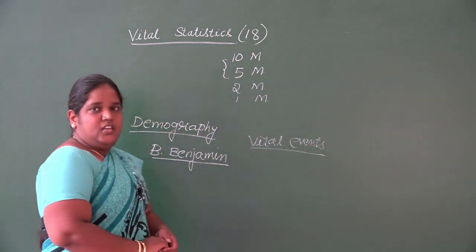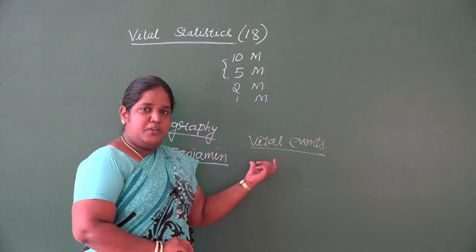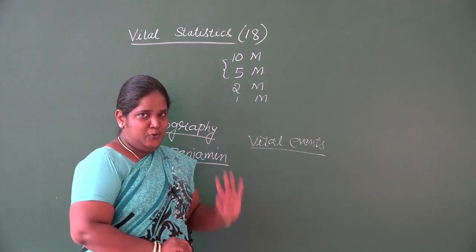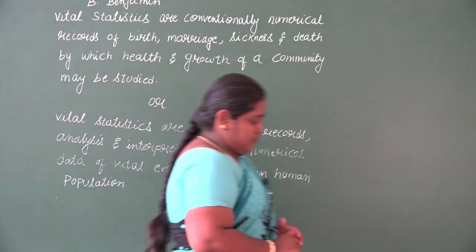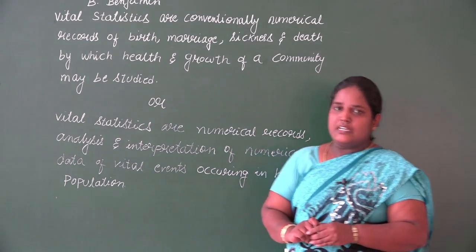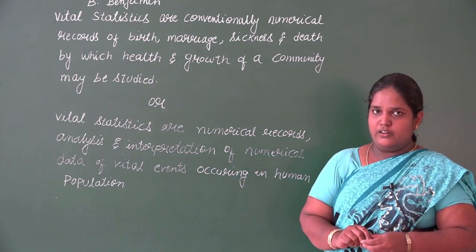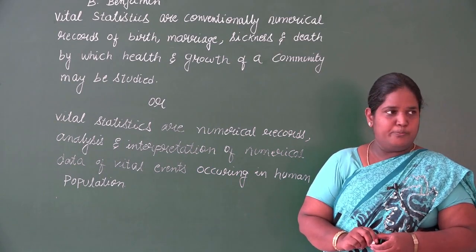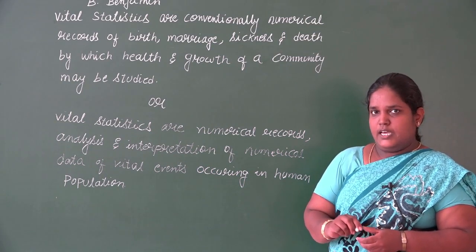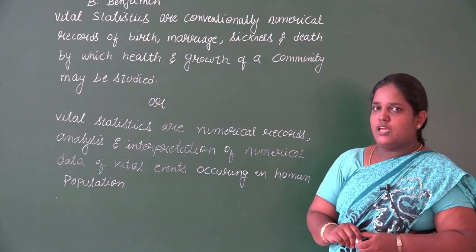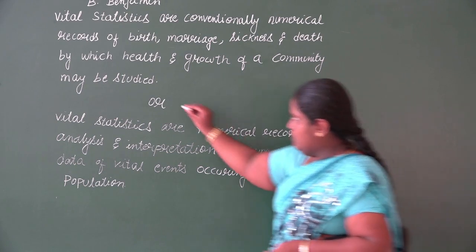By vital events we mean the events of human life.